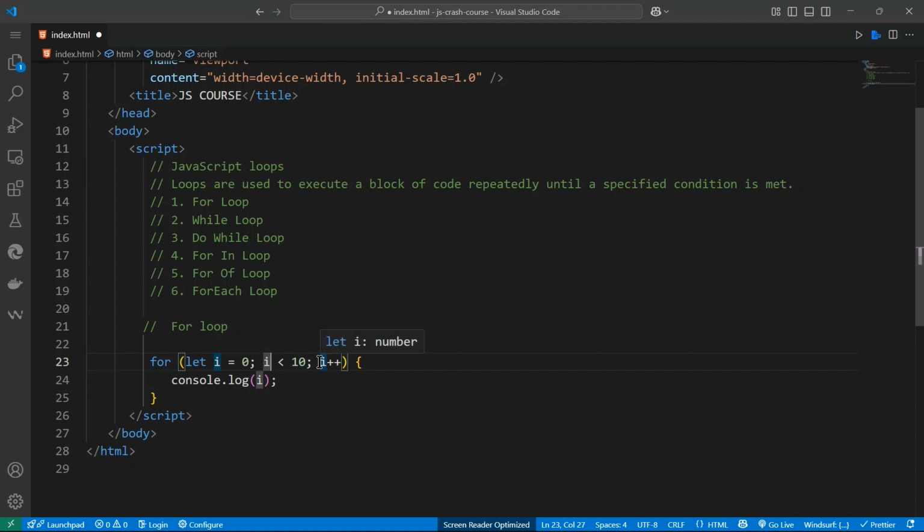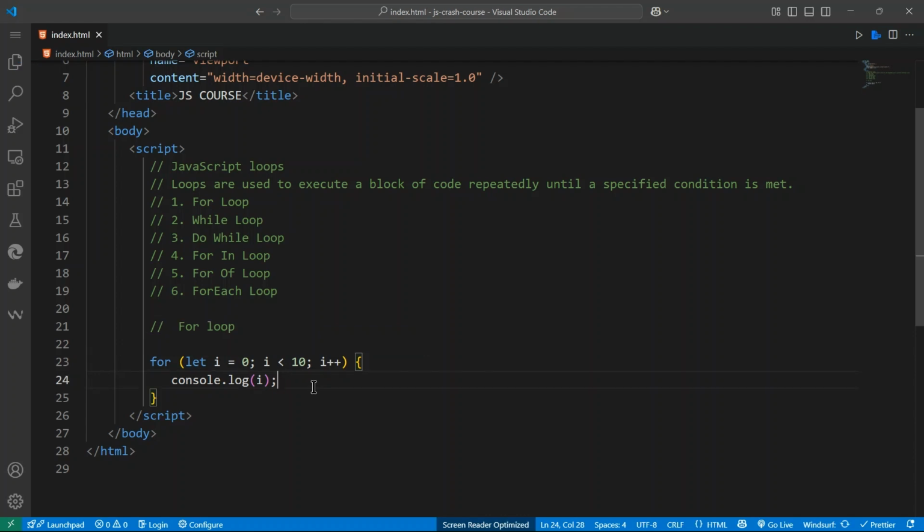Then we do i plus plus. We saw this symbol when we talked about operators. So i will be plus 1, plus 1, plus 1 until it reaches a certain number.